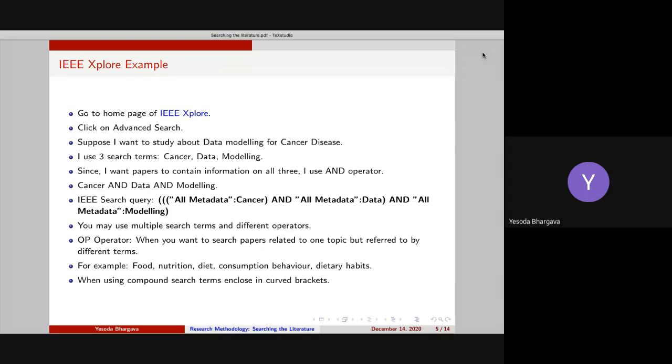To give a demo today, I have decided to use the IEEE Xplore example, and using that website I will discuss with you how to search the literature. Suppose we want to search for papers which relate to modeling of cancer disease. I have identified three main terms: cancer, data, and modeling. By no means are these three search terms exhaustive. I have just used them for example purposes, and obviously it will expand when you actually do your research.